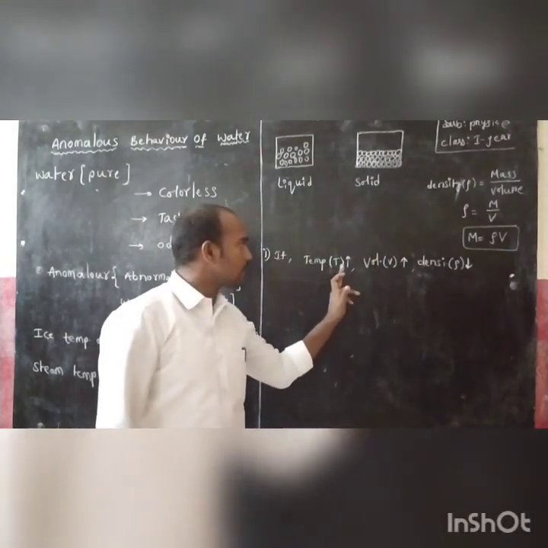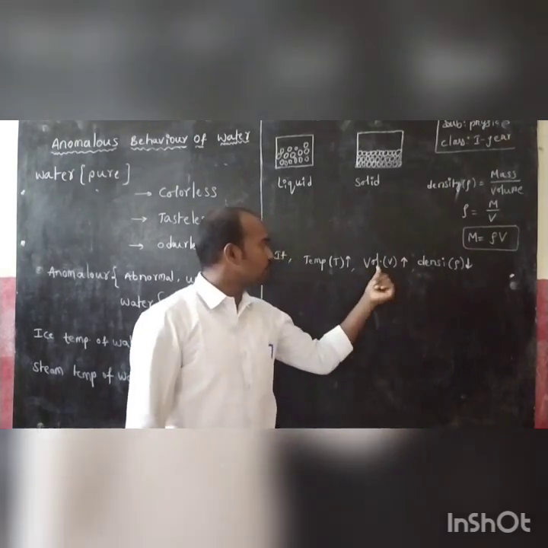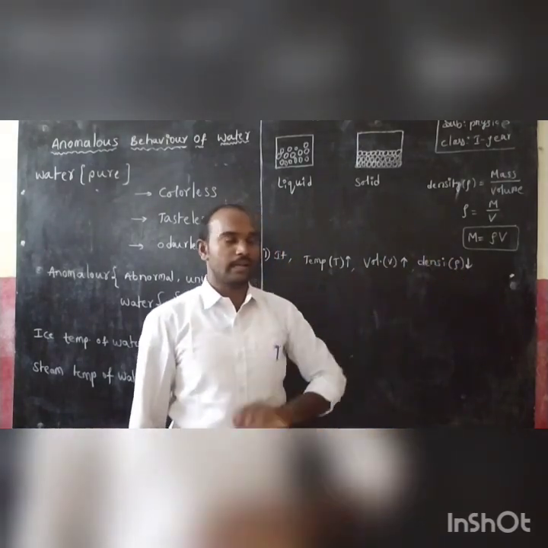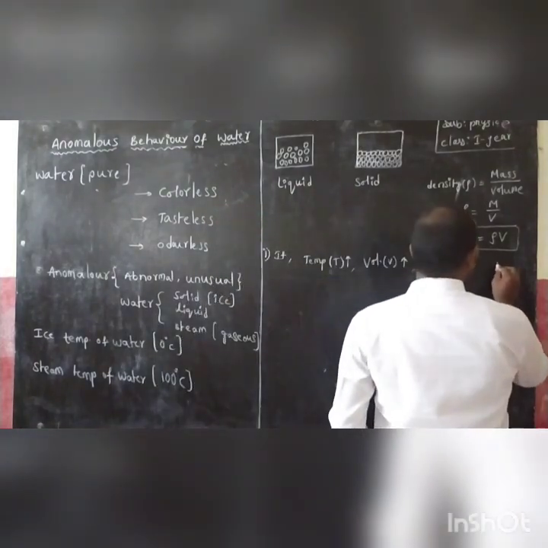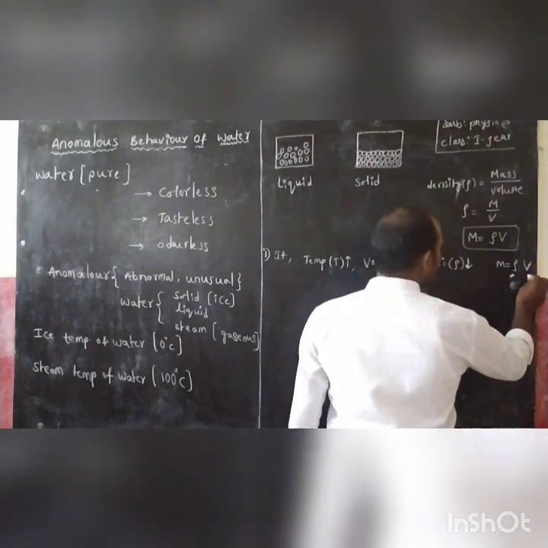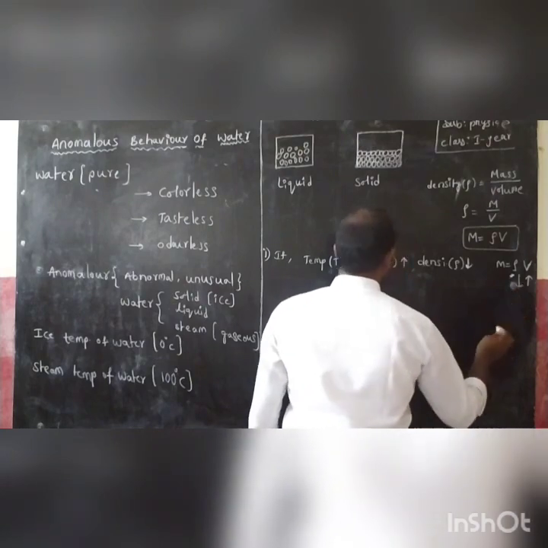Temperature increases, volume increases, density decreases. These two are opposite, because one should increase and the other should decrease, since mass is equal to density times volume. So volume increases, density decreases. That is our first point.